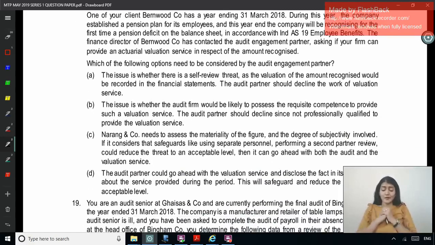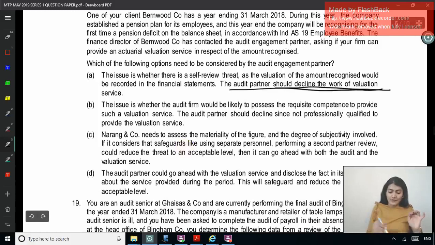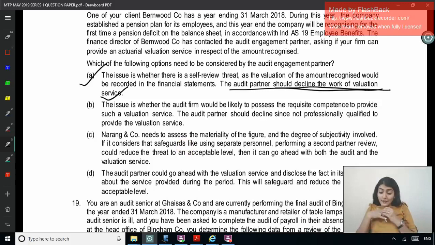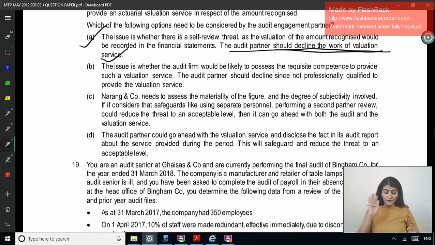So can the statutory auditor do actuarial valuation service? The issue is whether there is a self-review threat, as the valuation of the amount recognized would be recorded in the financial statements. The audit partner should decline the work of the valuation service, seems to be the correct one. The issue is whether the audit firm would be likely to possess the requisite competence. Oh my God, competence is later. We can't do that work. The audit partner should decline since not professionally qualified to provide valuation service.